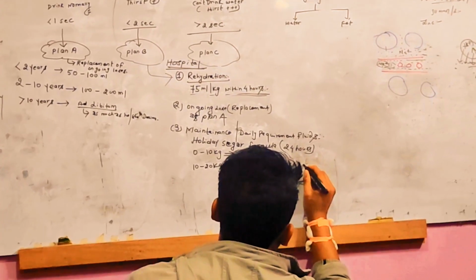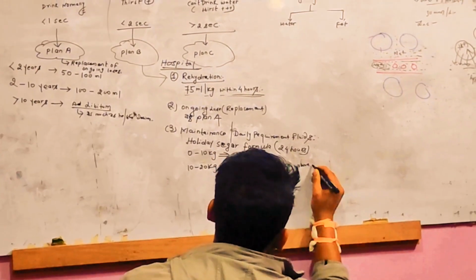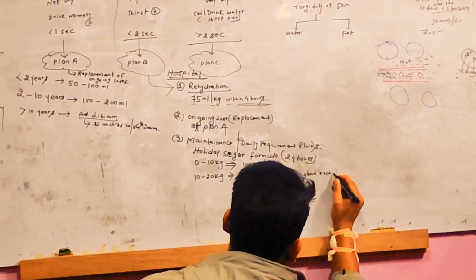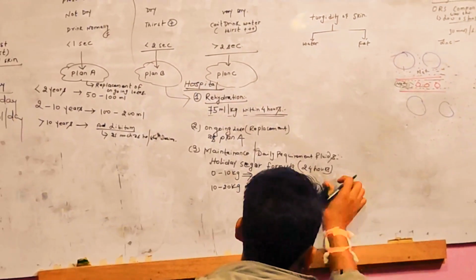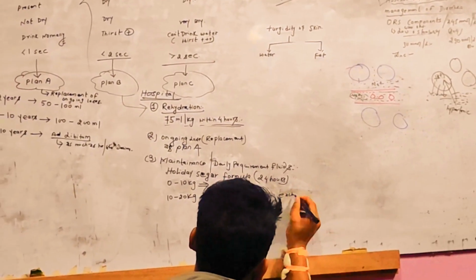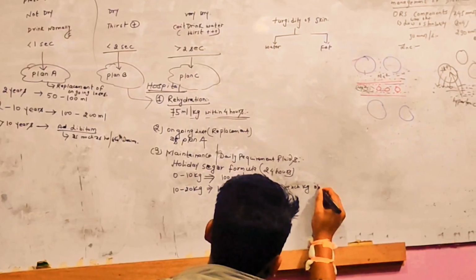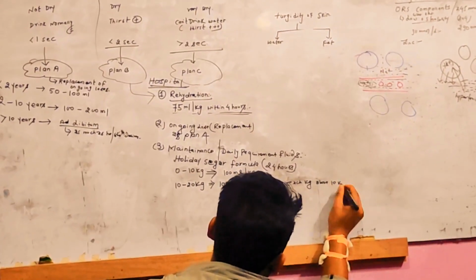Okay, per kg above each kg. Sorry, each kg above 10 kg.